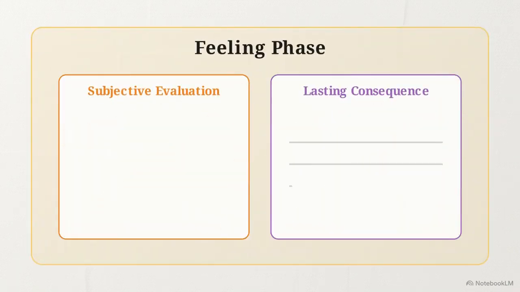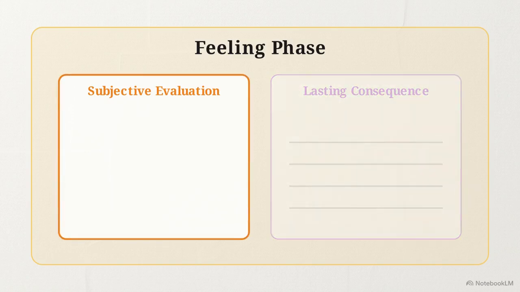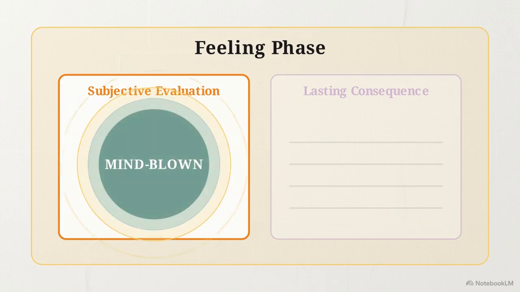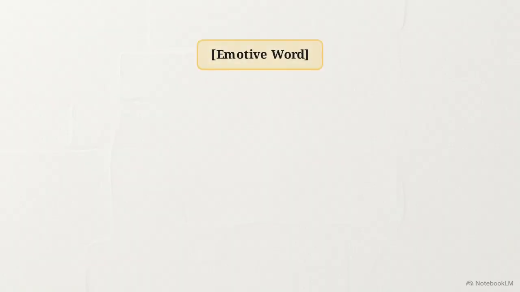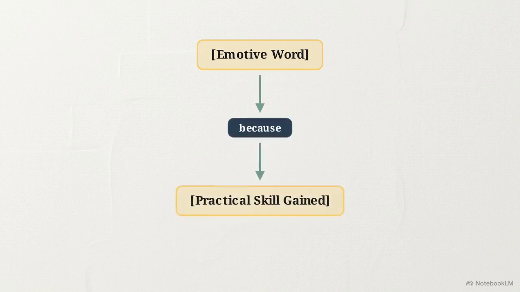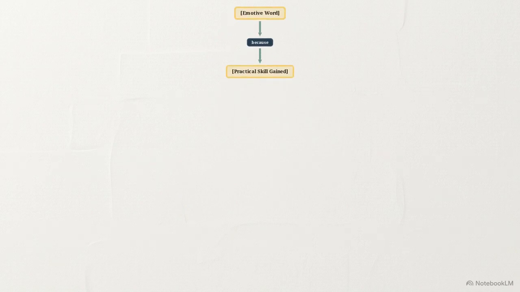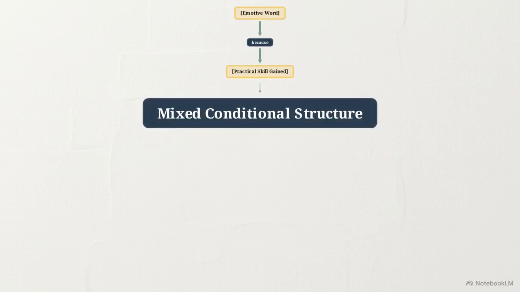The final functional node is the pale yellow quadrant, which governs the subjective evaluation and lasting consequence phase of the response. The primary emotional variable requires the speaker to upgrade from basic descriptors to high-level emotive vocabulary. You input mind-blown or inspired instead of a basic word like happy. This emotion must tether to a justification starting with because, connecting the feeling to a practical skill gained. This leads to the advanced conditional consequence structure.